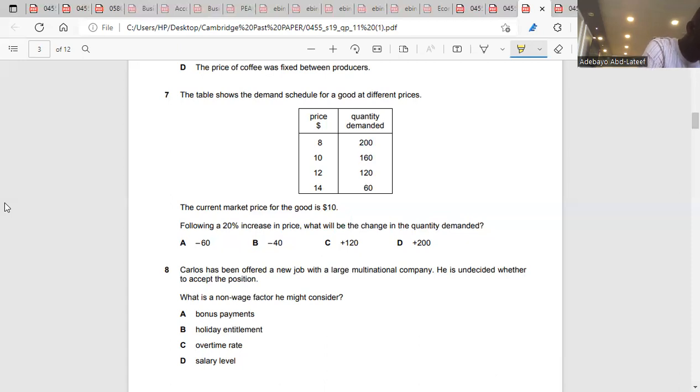We don't know Q2. So 5Q2 minus 5 times 160 is what? 5 multiplied by 160: 5 times 0 is 0, 5 times 6 is 30, 5 times 1 is 5, and you have 800, over 160. So 160 equals 5Q2 minus 800.